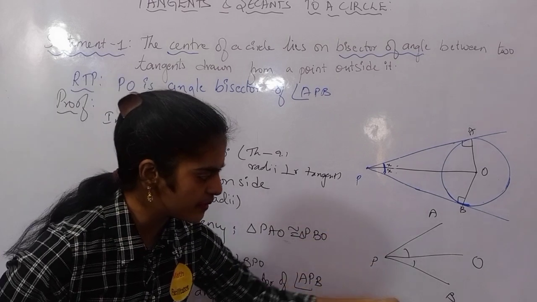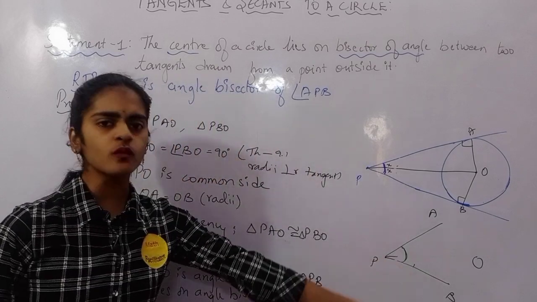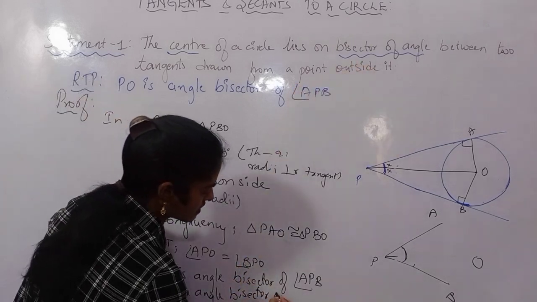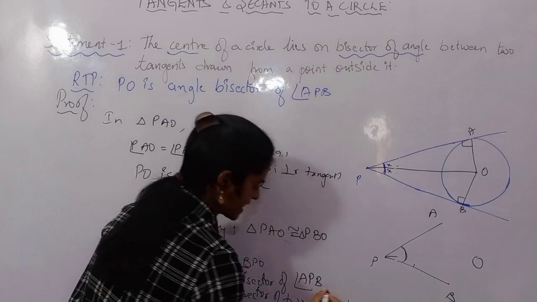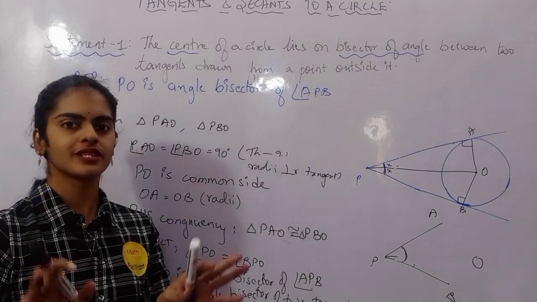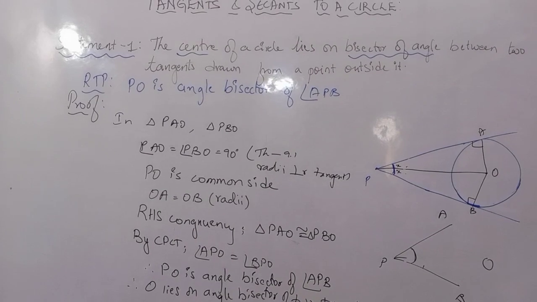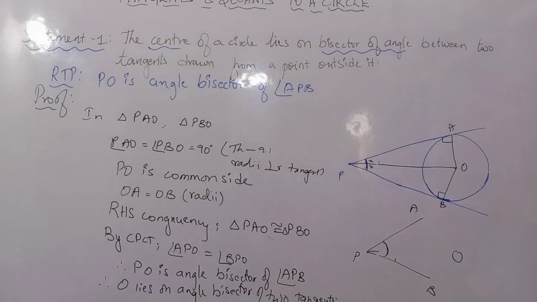And what is this angle APB? It is actually the angle between the two tangents. Clear? So O lies on the angle bisector of the two tangents. So did you understand why I told you in the previous class that theorem 9.2 is very important? Using the same theorem, the same proof, the same steps, you will be solving many questions of this model. So please pause the video and make a note of all of this, and let's proceed to the next question. I hope the last step is also clear for you.